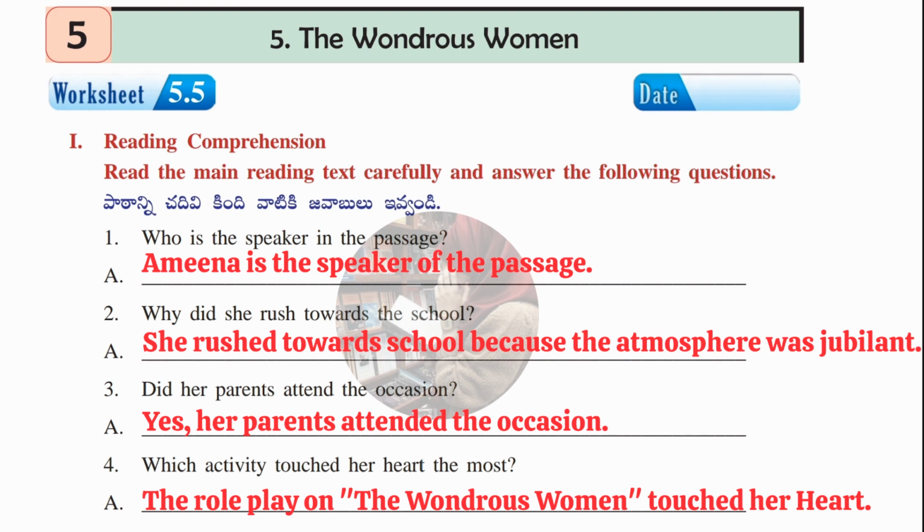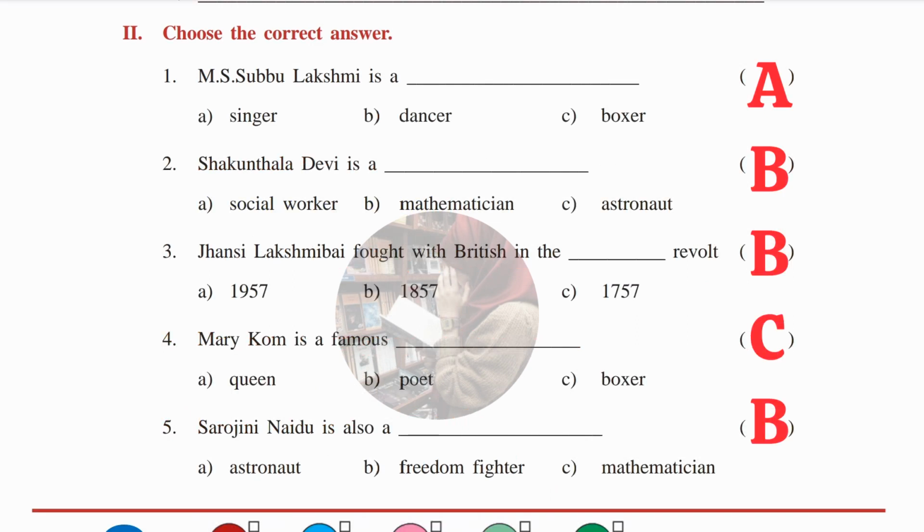Okay, guys, now we'll move to the second Roman of this same worksheet. Here, choose the correct answers are given. We have to read it, and from the given three choices, we have to pick the correct one and place it in the blank, means in the brackets. Let's see the first one. M.S. Subbulakshmi is a dash: singer, dancer, boxer. A, singer.